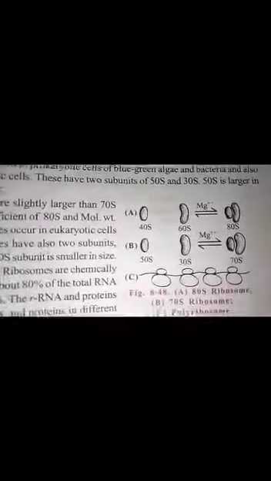This type of unit is differently present in different types of cells. It is known as Svedberg unit. It is written as the symbol S. See the structure of ribosome. 70S and 80S ribosomes are basically present.